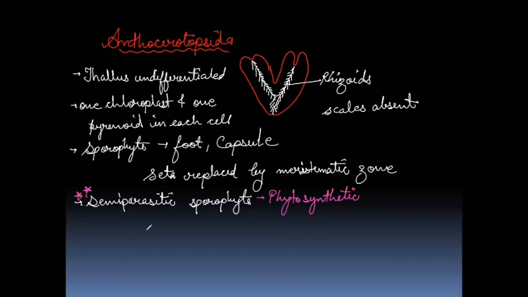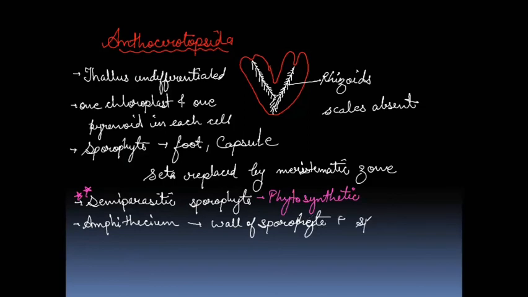Next is the amphithecium will form the wall of the sporophyte and spores. Amphithecium forms the wall of the sporophyte plus spores from the spore mother cell, whereas the endothecium is used to form the pseudo-elaters.